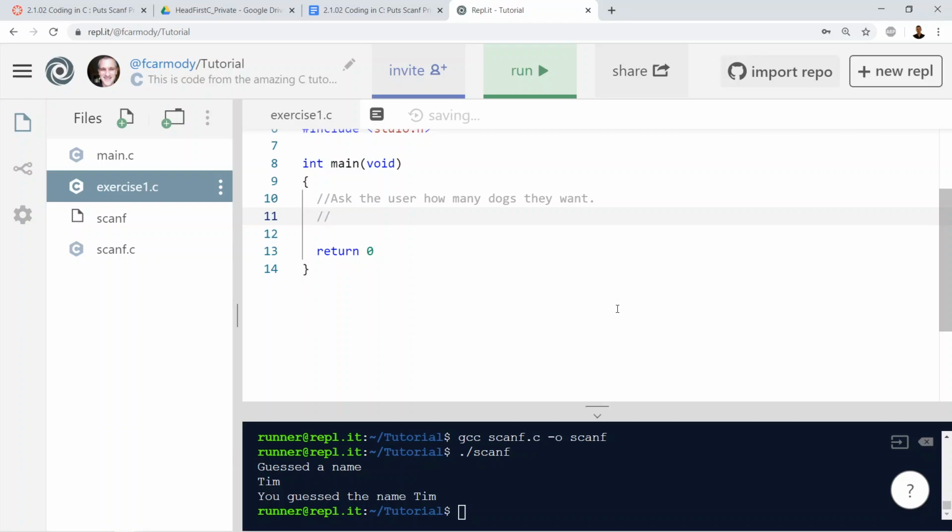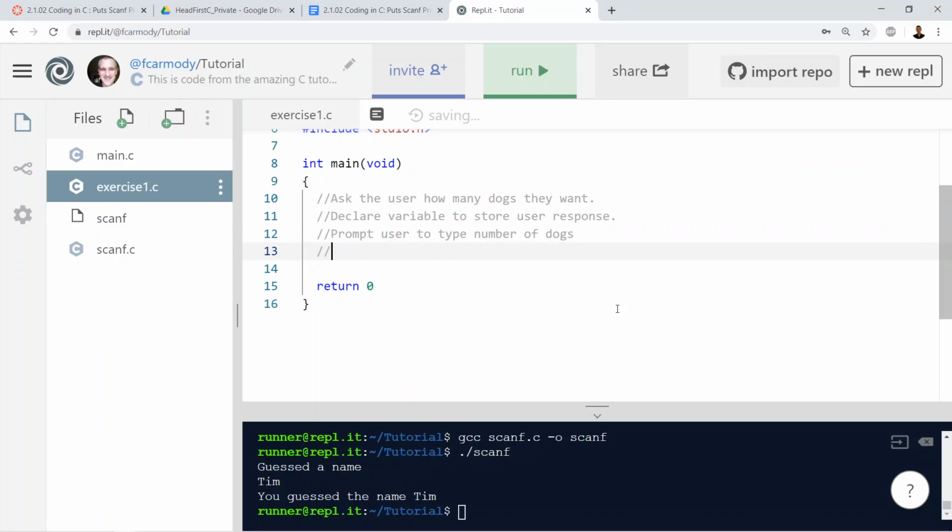So we're going to declare a variable to store user response. Forgive my spelling, response. Okay, next we're going to prompt user to type number of dogs.